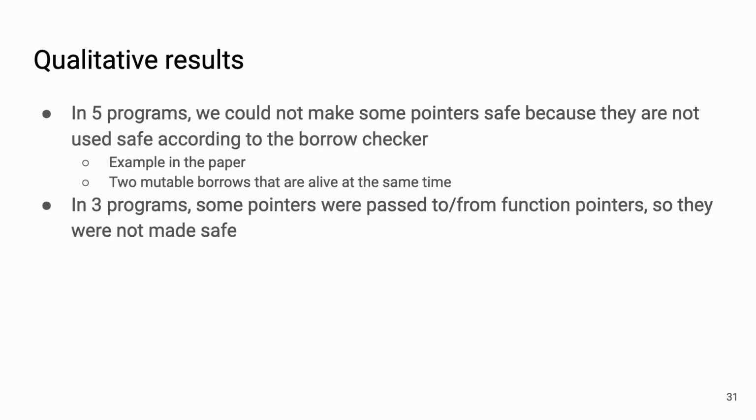When we looked at our benchmark programs, we noticed we could not make some pointers safe because they are not used safely according to the borrow checker. The C programs do not have a notion of what the Rust borrow checker expects, and we give an example of this in the paper. The most common cause is having two mutable borrows that are alive at the same time. For example, mutably borrowing a pointer, then reusing the original pointer to make some mutation while the first borrow is alive. And in 3 of our programs, there were some function pointers, and we kept the signatures of function pointers intact because some external functions could flow into function pointers.